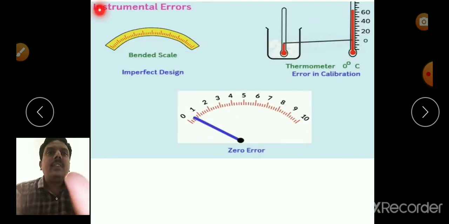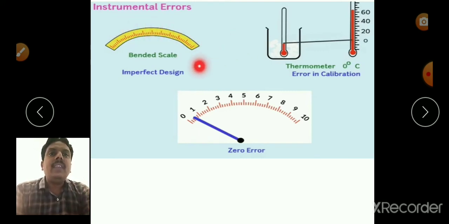Next one, instrumental errors. For example, there is a scale. The scale must be very straight, but there is a drawback or imperfection in designing the scale, that it is bent like this. So this is due to an instrumental constructional error. This is a bent scale, imperfect in design.